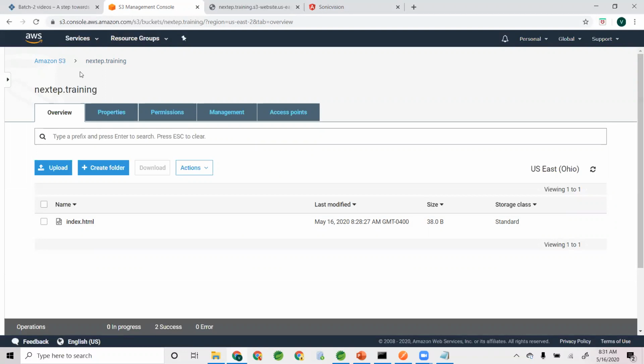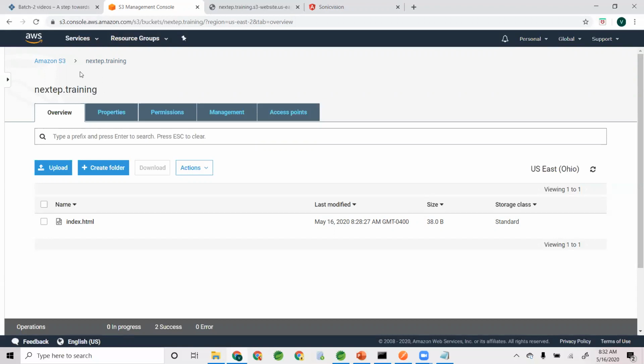Even in the case of versioning, if the same index.html is uploaded, you'll be able to see only the latest version, unless you ask specifically for the previous version: question mark versionId equal to. Remember that? Okay, so you will have to make it public. But the point is, that's my next topic.